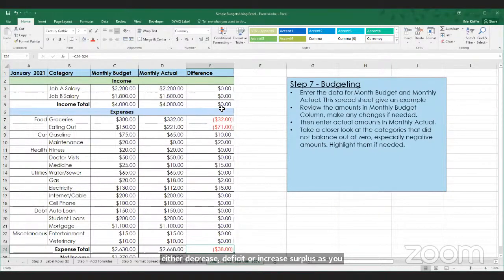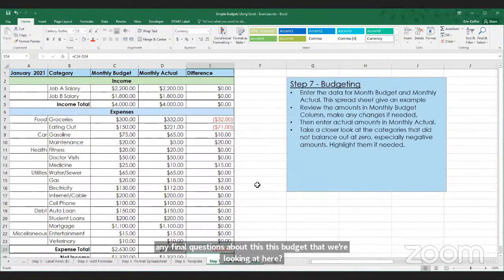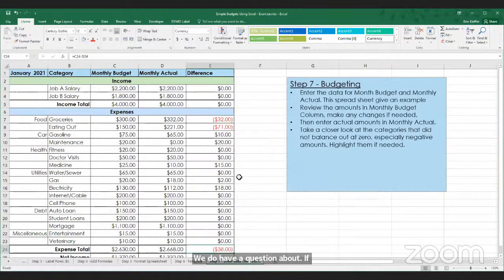Before we go back to the PowerPoint and wrap up, are there any final questions about this budget that we're looking at here? We do have a question about whether the steps we've gone through will be made available to our patrons at the end of this lesson so that they can reference it in the future when they're doing real budget building, or will they just have to view this on YouTube once it's posted? We can probably share this spreadsheet. My email address is included in the PowerPoint, so if you want to copy that down once we go back there, just send me a message and I will send that back to you.